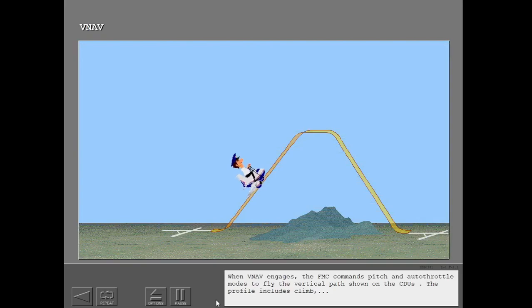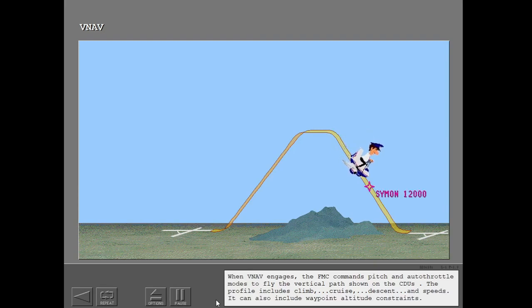When VNAV engages, the FMC commands pitch and autothrottle modes to fly the vertical path shown on the CDUs. The profile includes climb, cruise, descent, and speeds. It can also include waypoint altitude constraints.